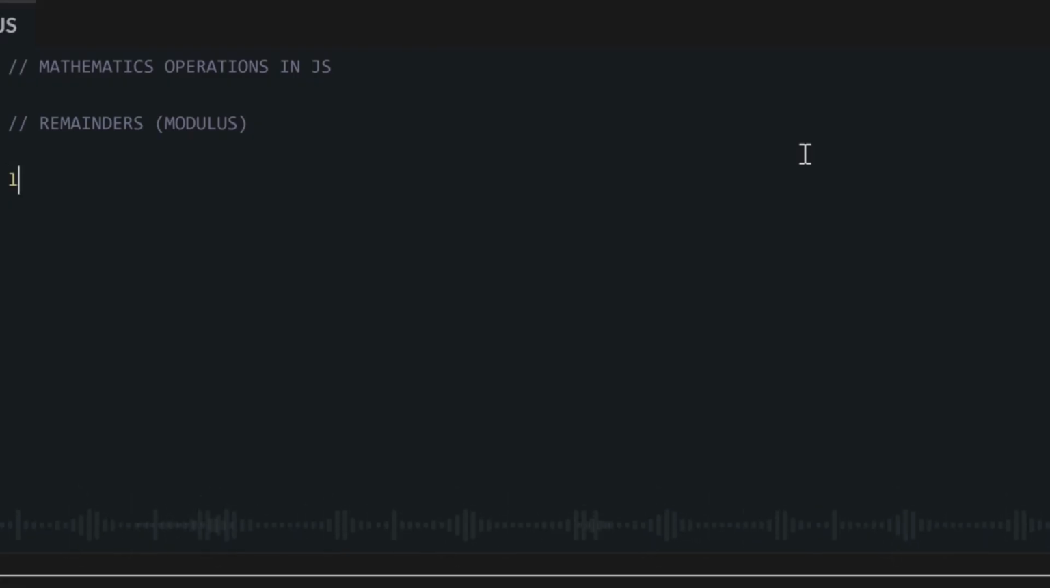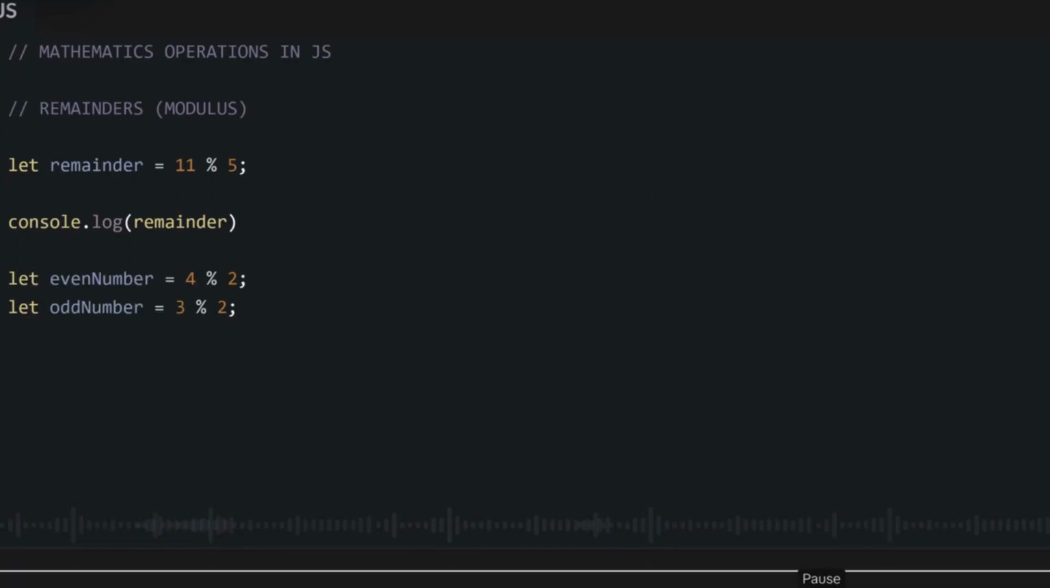If we want to know what remains after we divide one number by another, this is the operation we will use. You will write percentage. So we will say 11 percentage of 5. We are saying divide it, we are saying find the remainder. So it will do 11 over 5, which is 2 remainder 1. That 2, we don't care about that 2. We only care about what remains, 1. So we will store this one inside a variable to use.